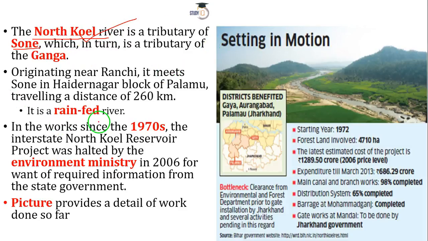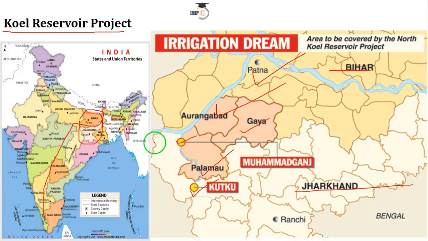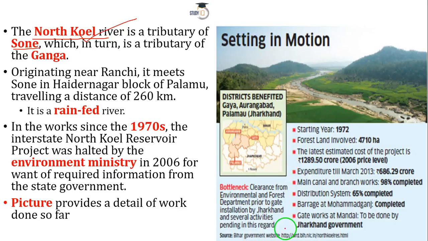It is a rain-fed river. That means in the monsoon time, in the rainy season, this river would be carrying enough water. But in the drier times, or in the summertime, you would be able to see the skeleton of this river, that means the stones and other things. In fact, it would be dry. The reason, because it is a rain-fed river, is one of the main issues: the farmers of these two states will start boiling, isn't it, because of lack of water.